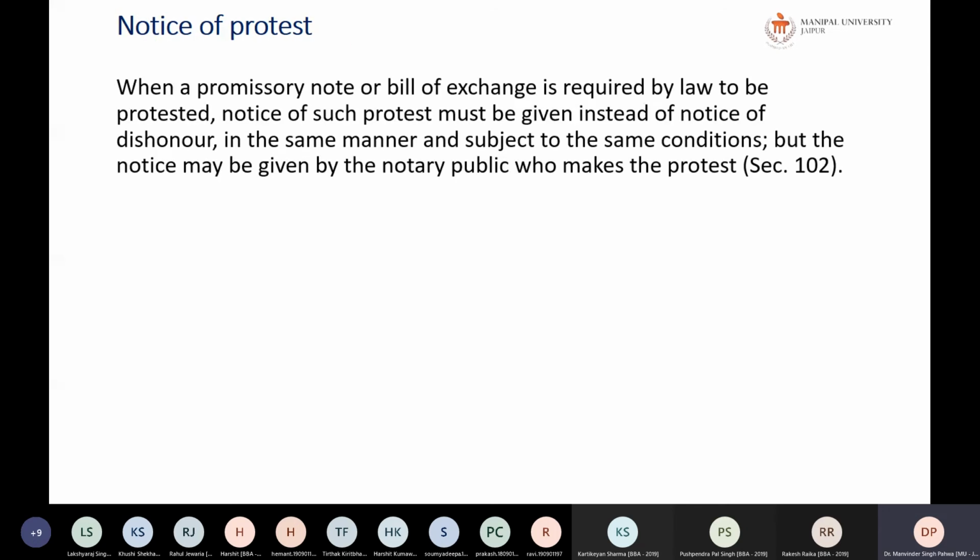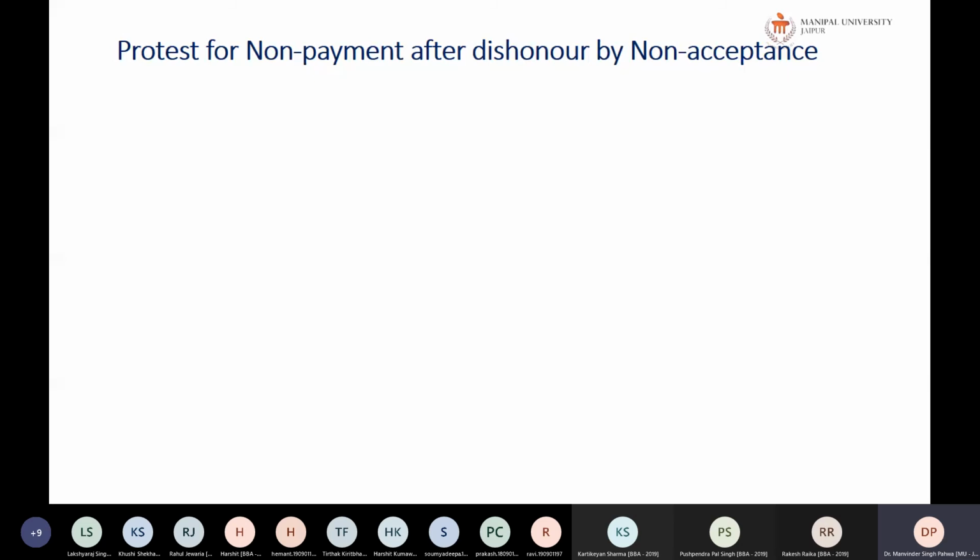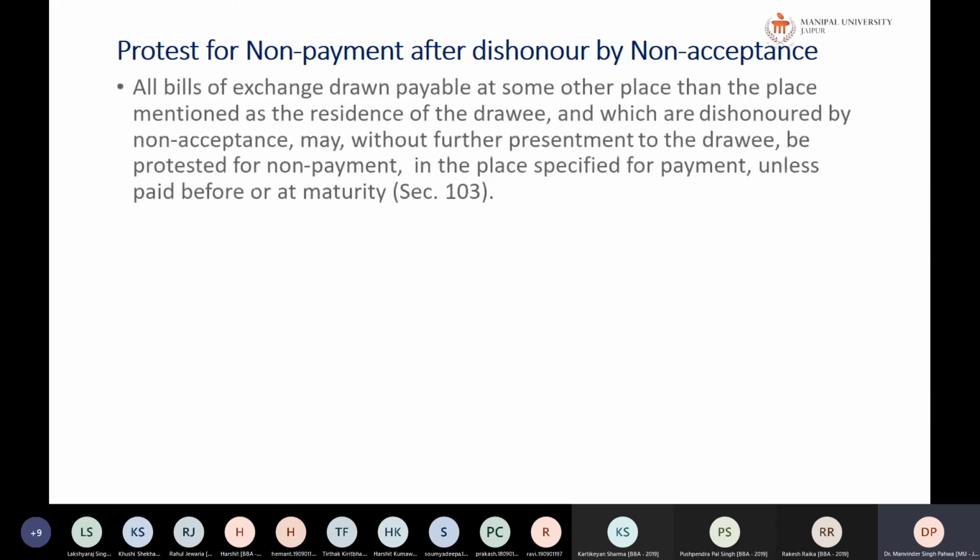And again, the protest notice is also required to be given. So when a promissory note or bill of exchange is required by law to be protested, notice of such protest must be given instead of notice of dishonor, in the same manner and subject to the same conditions, but the notice may be given by the notary public who actually makes the protest. So this notice will be given by the notary public.